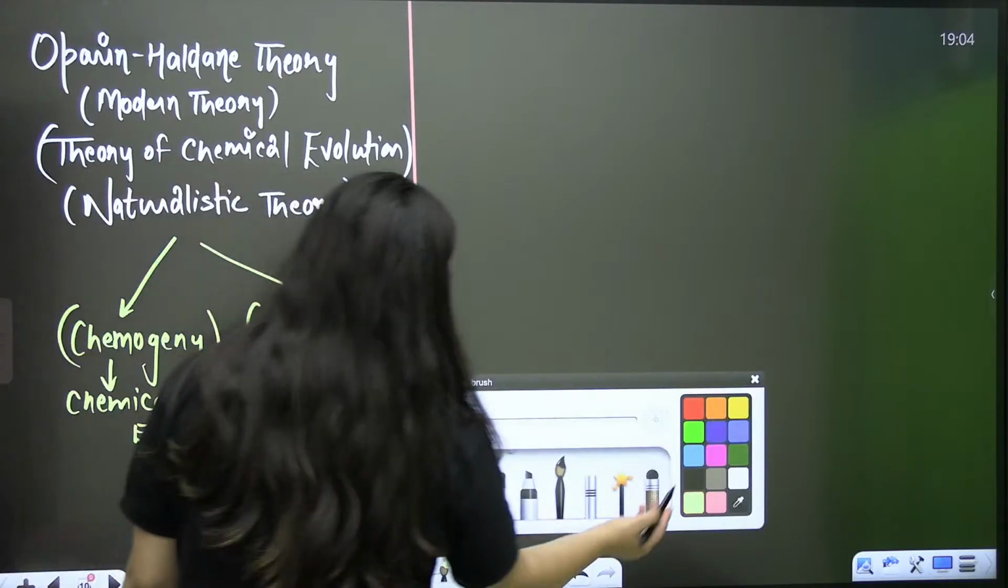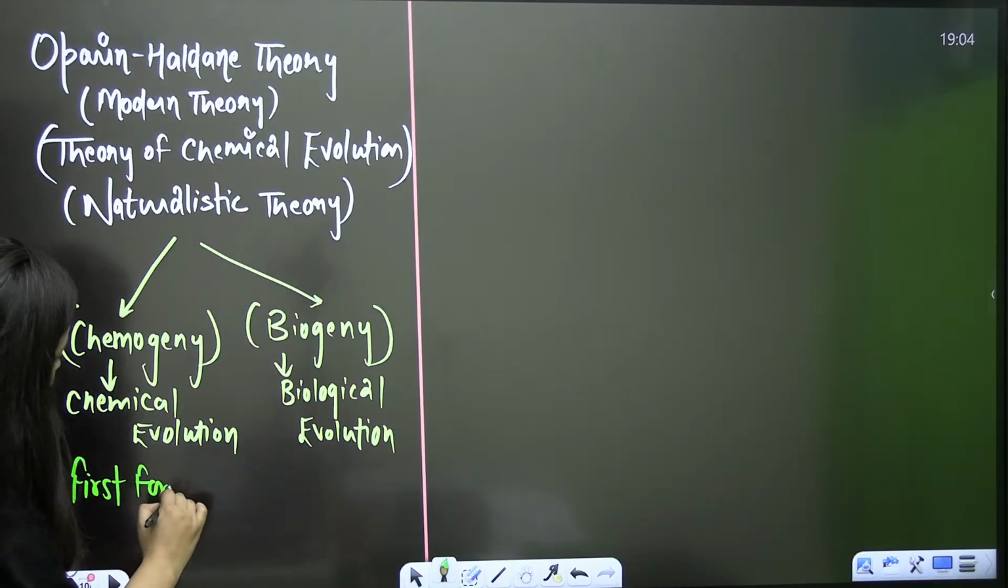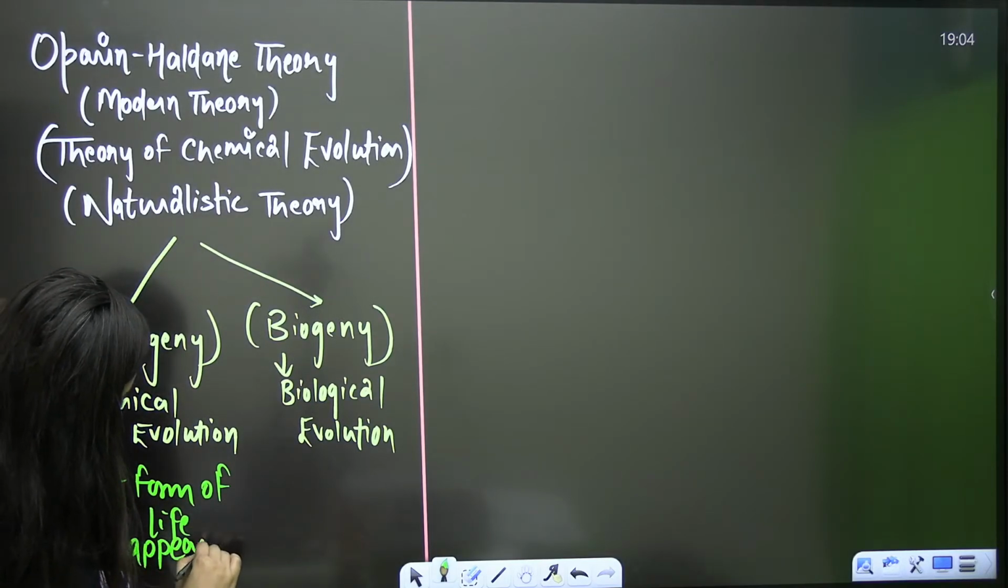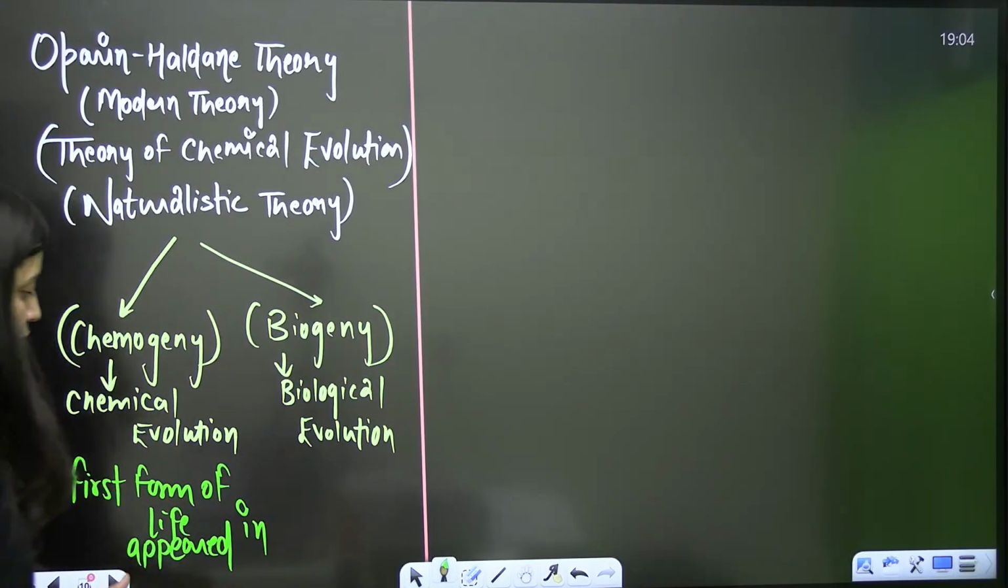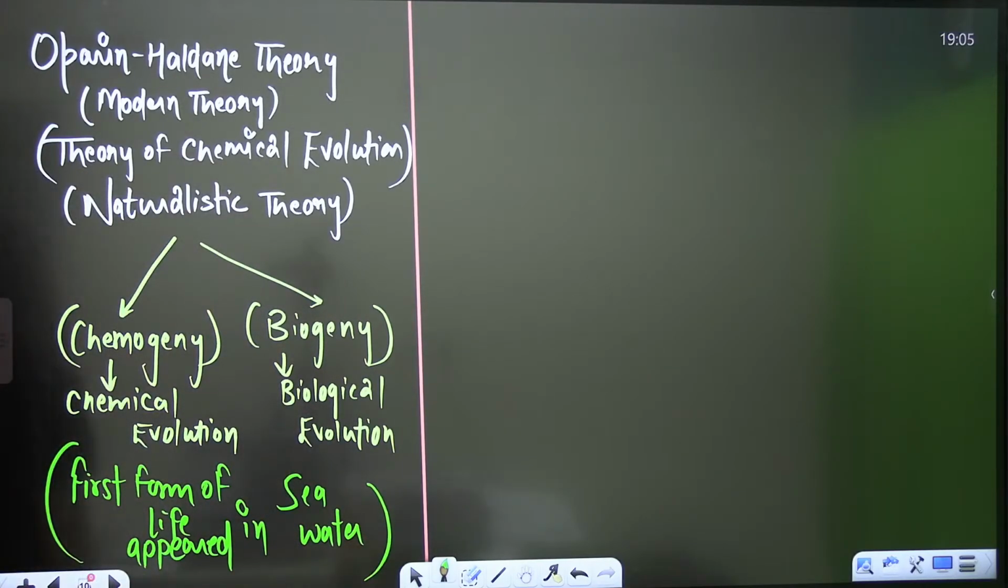So this is what you need to keep in your mind: the first form of life appeared in water, sea water, ocean. Obviously it is the sea water, ocean. Clear? So water is something very important for the evolution and origin of life. Is that clear? Okay, so now just focus here.